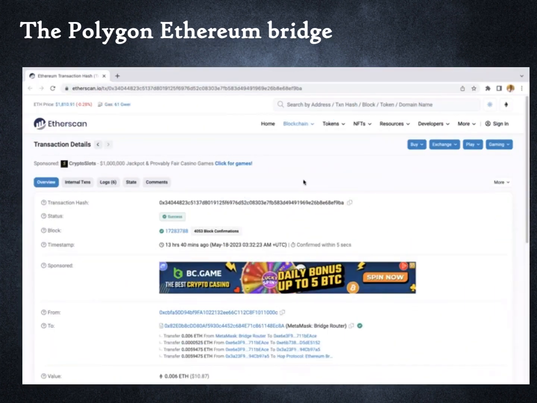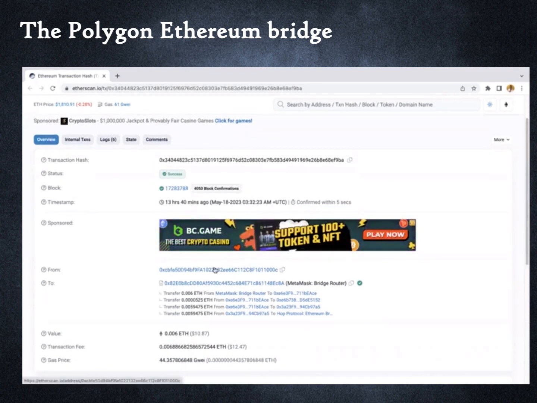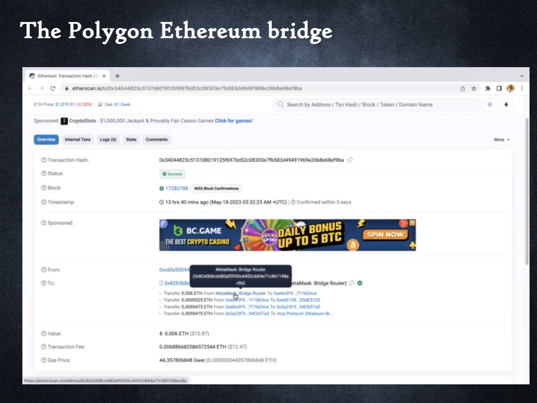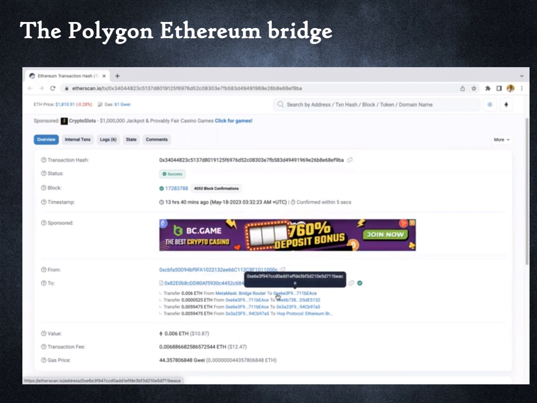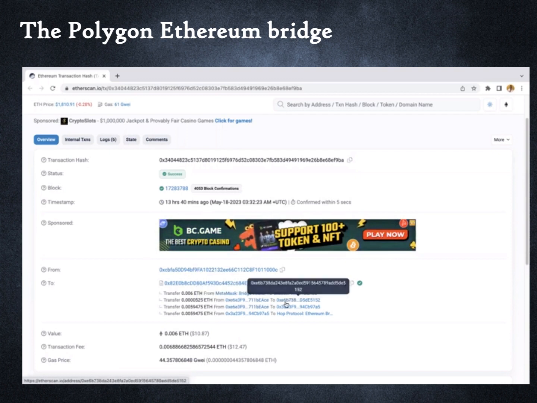We will now view the transfer transaction in Etherscan. The transaction is initiated from my Ethereum address, the one whose private key is held in MetaMask. The destination address is a smart contract where the code for the bridging function is held. The bridge router transfers my Ether to an Ethereum contract address owned by Polygon. The Polygon smart contract in turn transfers the majority of the Ether to this Ethereum contract address. The Ether gets locked in this smart contract. It cannot be spent on Ethereum, just as our amusement park attendant could not spend the fiat dollars outside. The balance amount is the small fees paid to the Hop bridging service provided by Polygon.